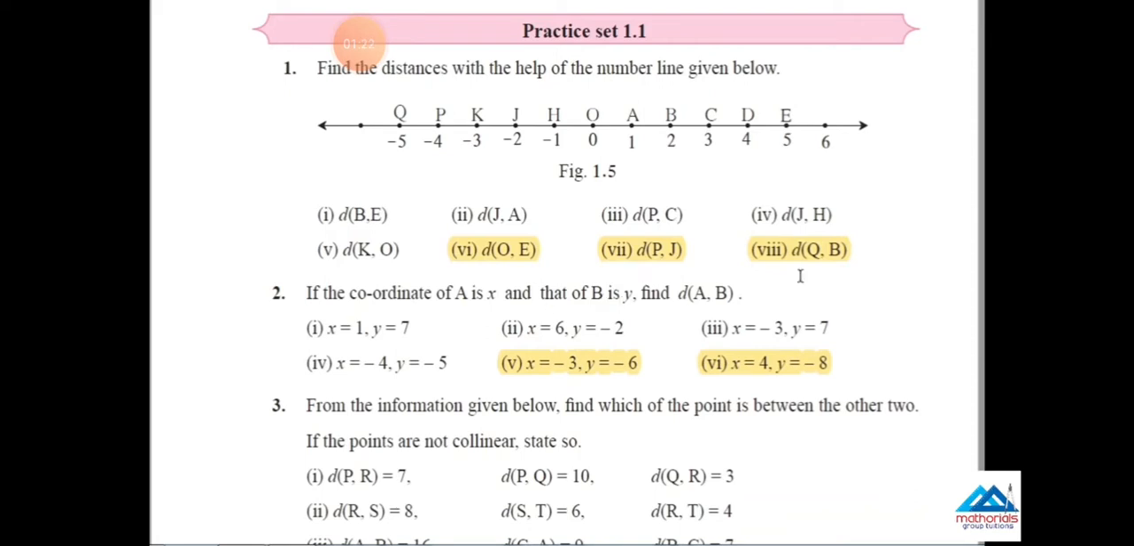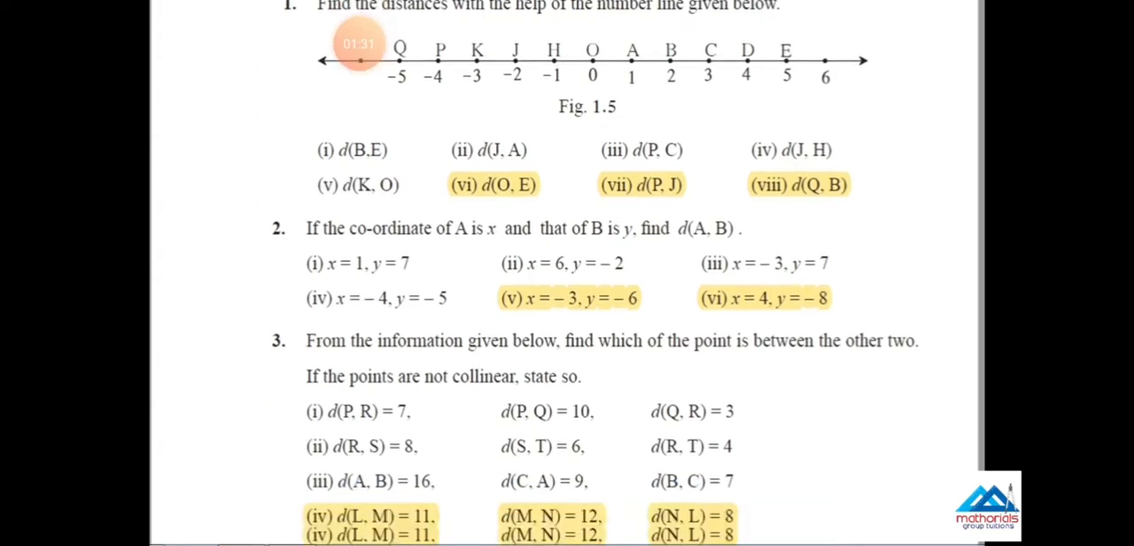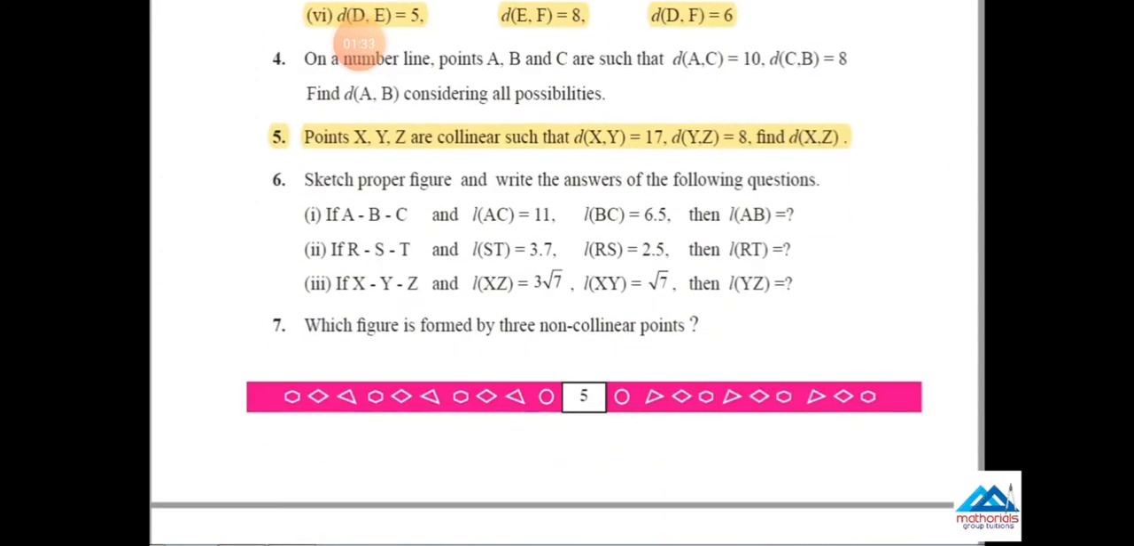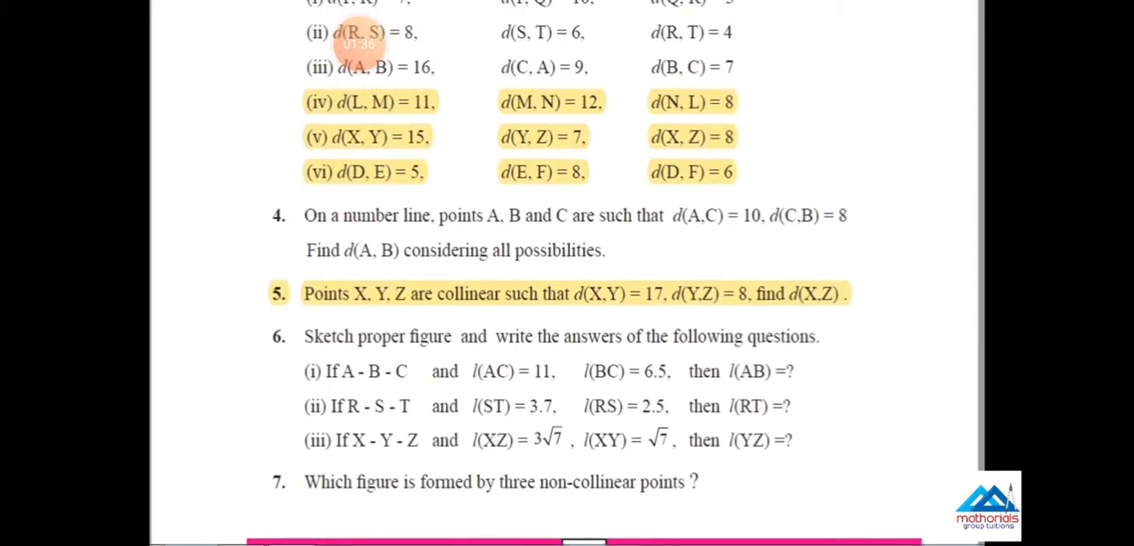Main question number 2, questions 5 and 6 are reduced. This is not coming in your examination. Similarly, main question number 3, questions 4, 5 and 6 are deleted. Main question number 5, points x, y, z are collinear. This full question is deleted from this academic year 2021.